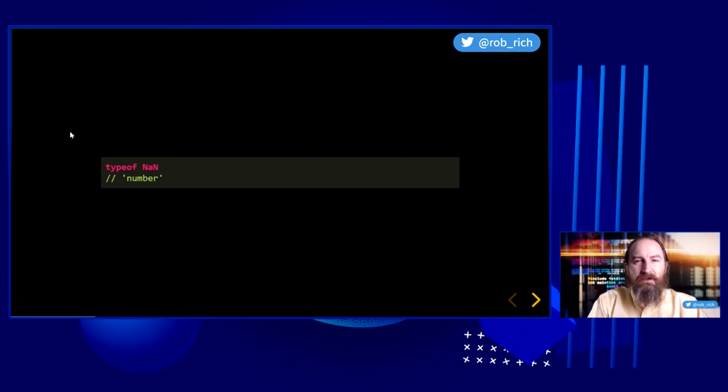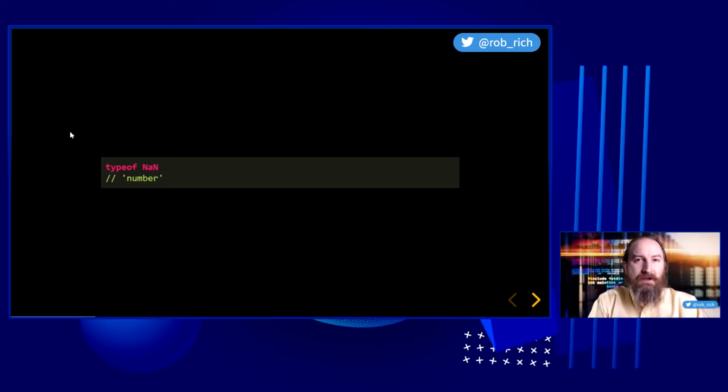Of all of those groups, it kind of fits into the number group more so than anything else. So I guess it makes sense a little why not a number is of type number. It's more a number than, say, a string or a date. But yeah, that is kind of weird.